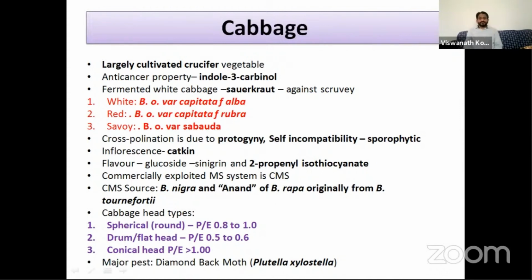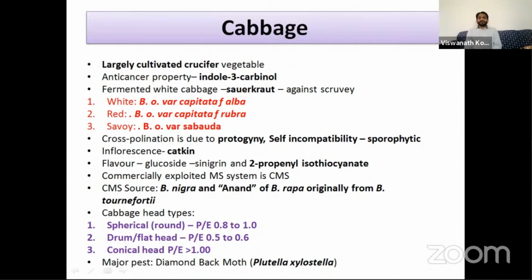Protogamy means the female parts come to mature earlier than the male parts. So the gynoecium matures earlier than the androecium. This cross-pollination is due to protogamy, and it also has self-incompatibility. Self-incompatibility means self-pollination may not occur. The pollen of the same plant cannot fertilize the ovules of the same plant.